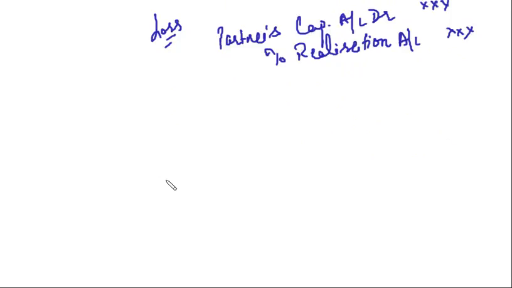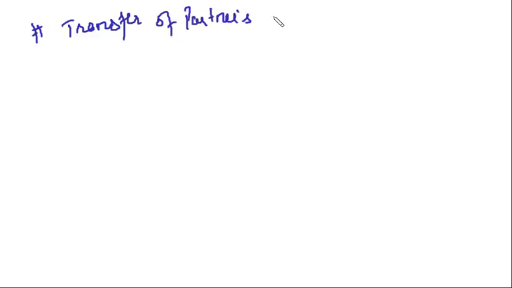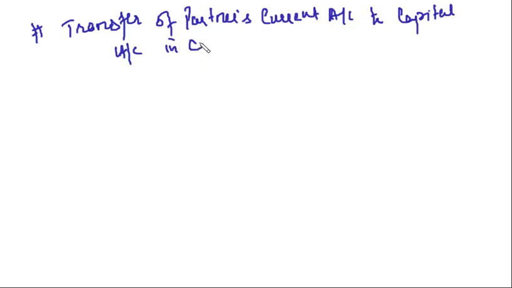Now, what else is to be done in partners' capital accounts? One important point here is the transfer of partners' current account to capital accounts in case of dissolution.